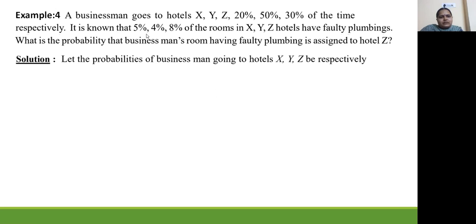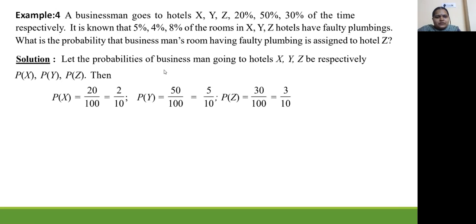First, a businessman is going to hotels X, Y, Z. Probability that the businessman goes to hotel X is 20%, hotel Y is 50%, hotel Z is 30%. So that we have written first. 20 by 100 is 2 by 10, 50 by 100 is 5 by 10, like that. I want to maintain the denominators equal, that's why I am not simplifying it fully.